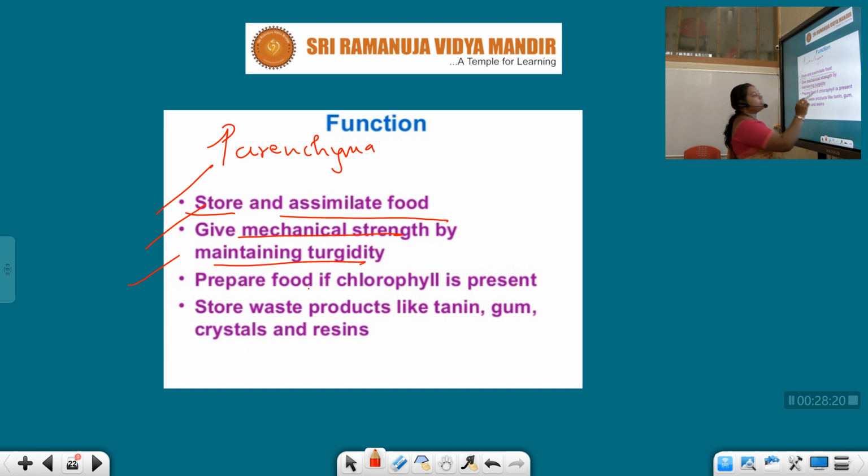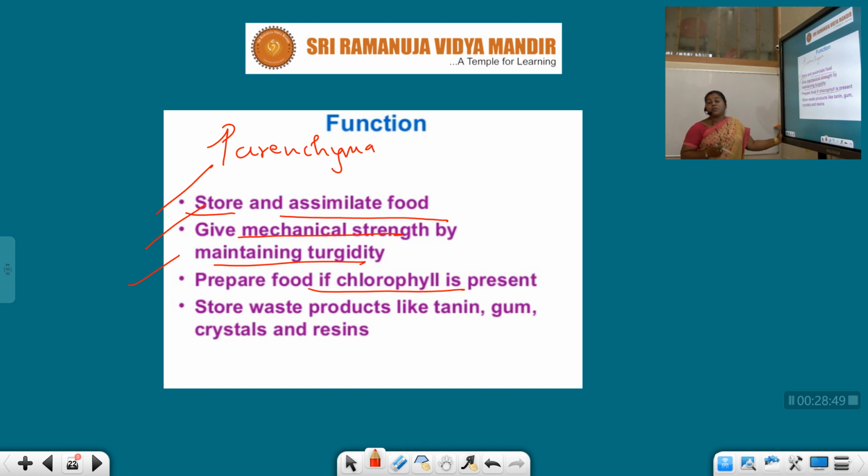Prepares food if chlorophyll is present. The mesophyll cells of the leaf contain a special pigment called chlorophyll, and this chlorophyll plays a very crucial role in the process of photosynthesis. This chlorophyll pigment helps in catching the sunlight during the daytime, so it receives the light energy.